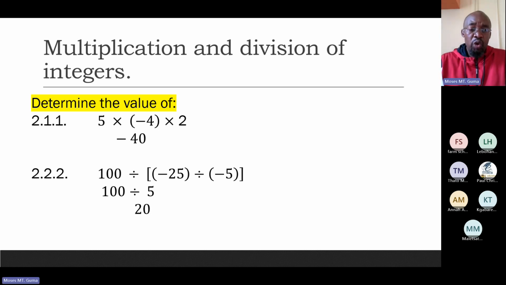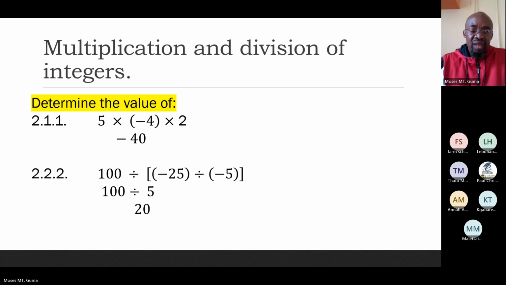Next example, look at this beautiful example now. We have 100 divided by, into negative 25 divided by negative 5. Folks, always remember your brackets, please. In this case, I would deal with that bracket before any other thing. And I would remember what my teacher told me, that when I divide a negative by a negative, I get a positive. Now, it means that in this case, I'm expecting the answer here to be beautiful, positive.